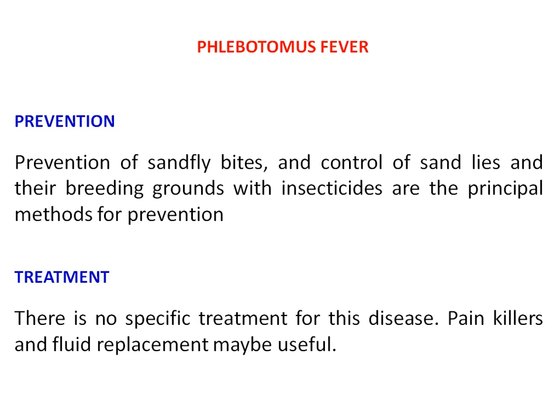Their breeding grounds have to be destroyed by spraying potent insecticides and other methods of prevention, so that it is easy to come out of this phlebotomous fever.